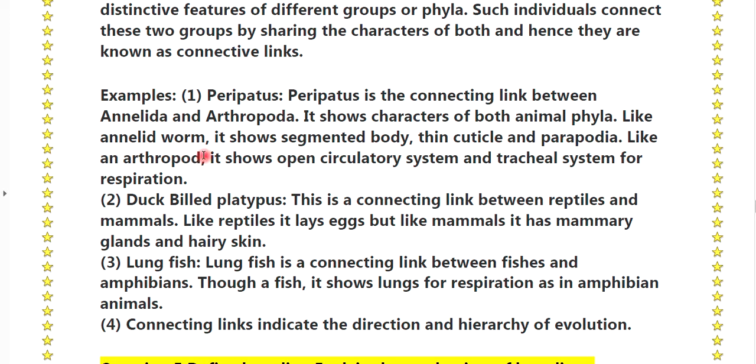Like an annelid worm, it shows a segmented body, thin cuticle and parapodia. Like an arthropod, it shows an open circulatory system and a tracheal system for respiration.